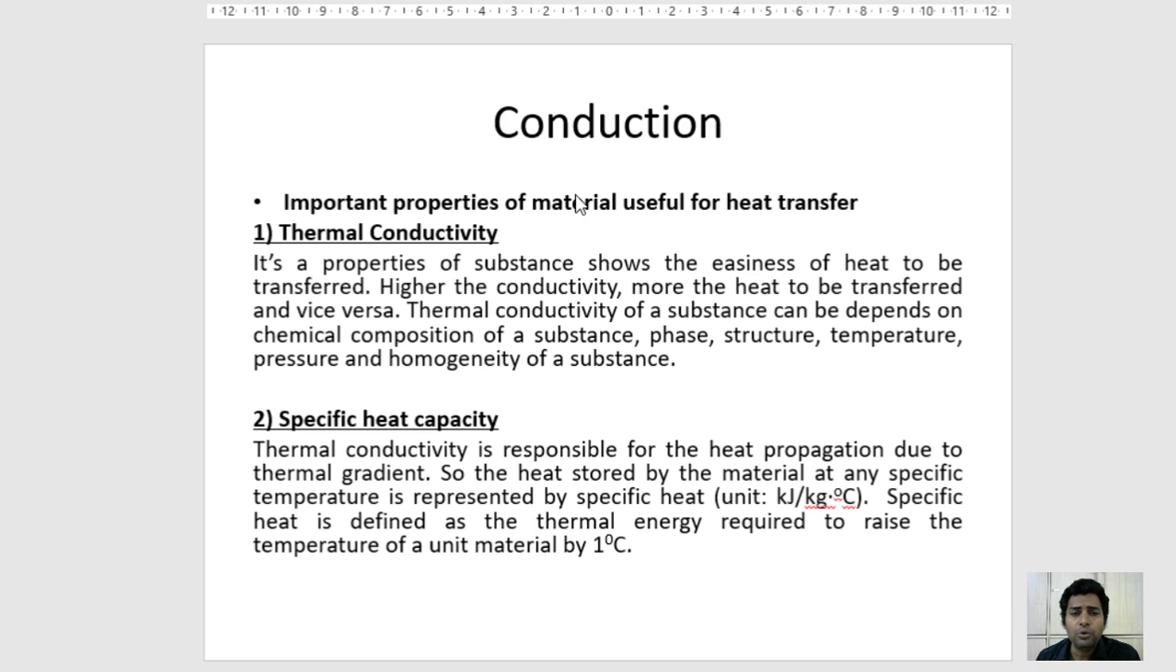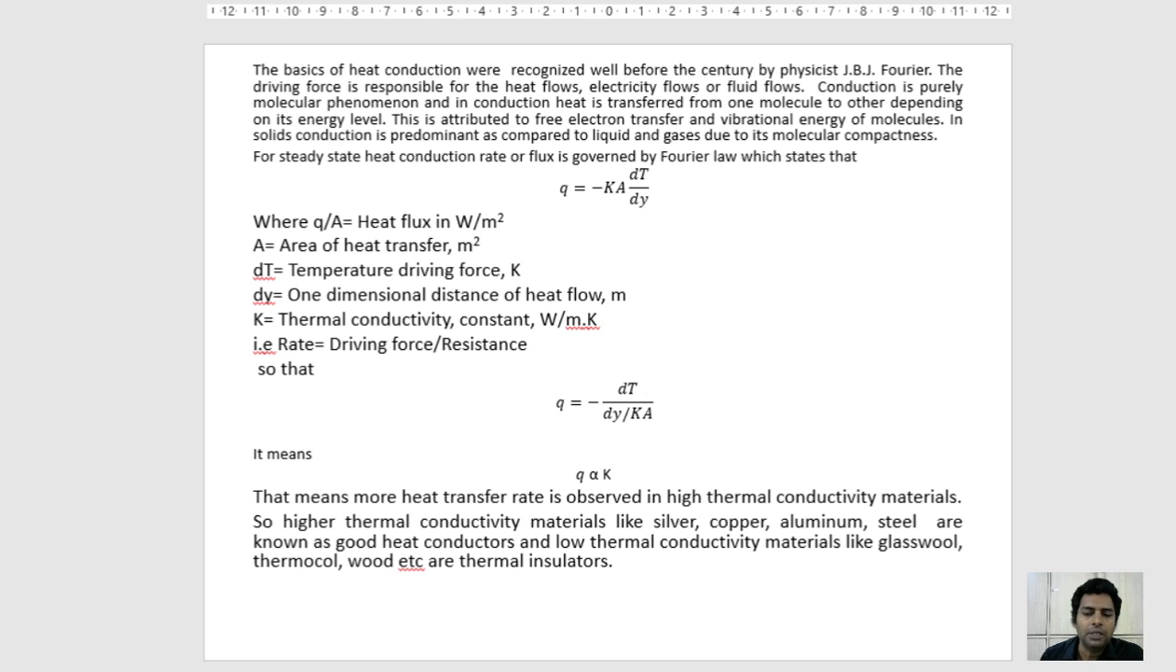The next important property while studying conduction is the specific heat capacity. As thermal conductivity is responsible for heat propagation due to the thermal gradient, in the same way the heat stored by the material at any specific temperature is represented by the specific heat, and its unit is kilojoule per kg degree Celsius. Specific heat is defined as the thermal energy required to raise the temperature of a unit mass of material by 1 degree Celsius. In this way, for conduction to happen, we need to study the thermal conductivity and the specific heat.